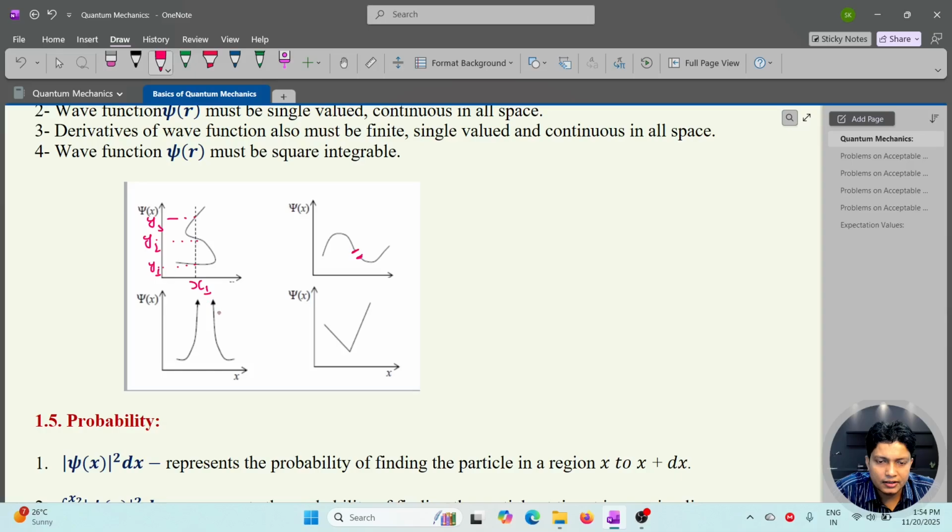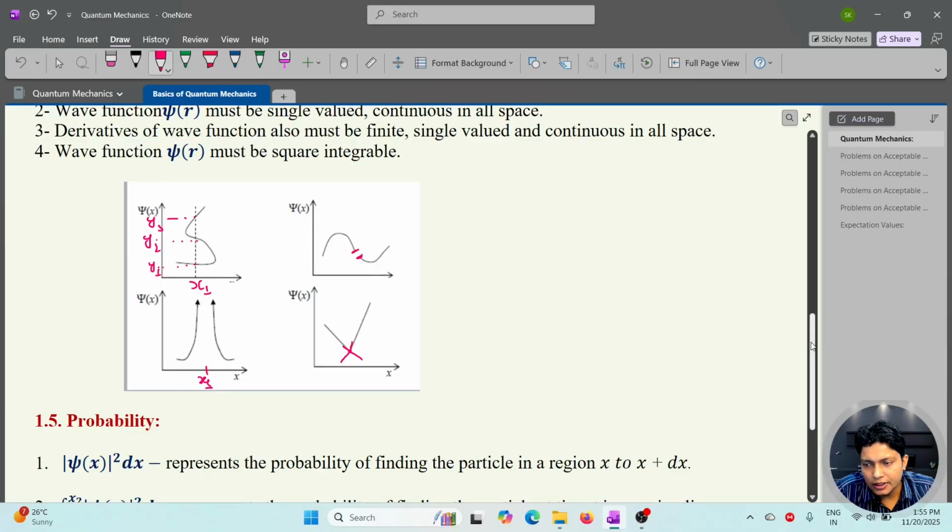After that, in this figure, we can see the wave function is not finite, because at that point, let's say x1, the wave function goes to infinity. And in the last one, we can say this is not differentiable at that point, because we can get two slopes at that point. So this is not differentiable. So these types of wave functions are not acceptable. After a little while I am going to discuss how to check whether the wave function is physically acceptable or not.